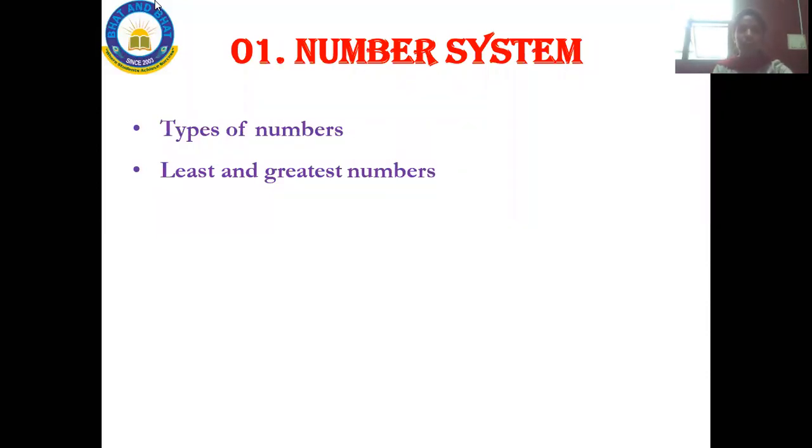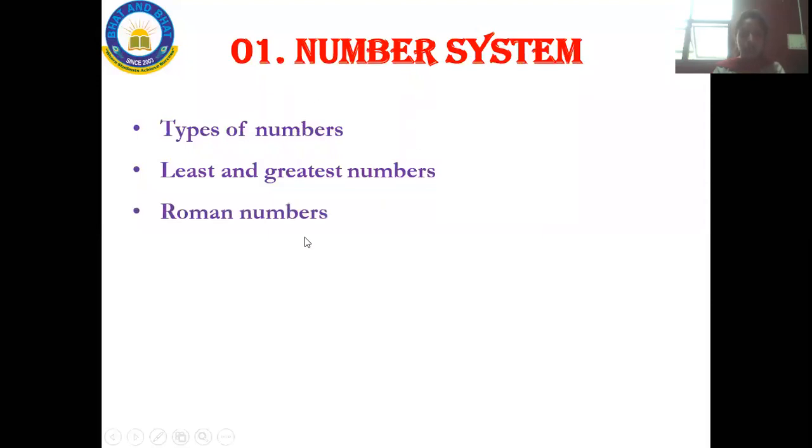Sorry for it. Fine. So in this chapter, we study about different types of numbers. As I have discussed here, you can see types of numbers. What are those types of numbers? The types of numbers can be whole numbers, natural numbers, odd numbers, even numbers, integers. So these are all the different types of numbers that we are going to study in this number system. Here you will be studying about the types of numbers, least number and the greatest number.